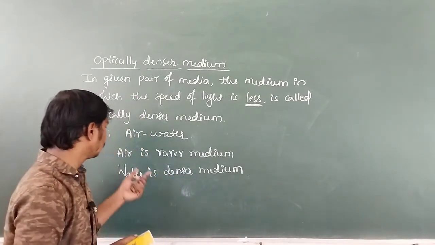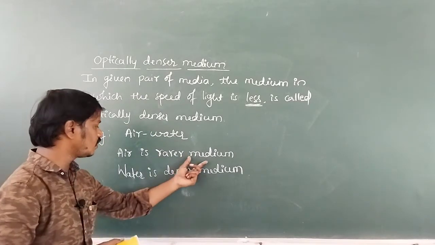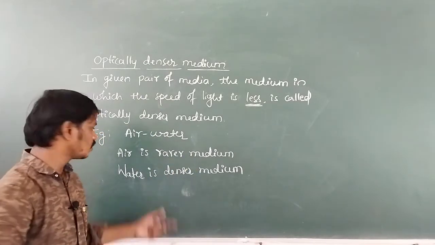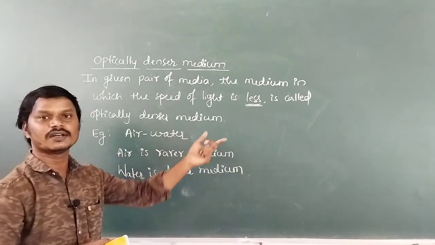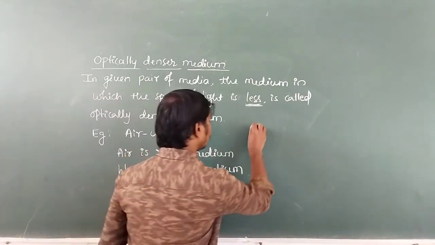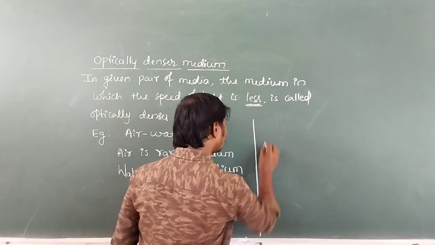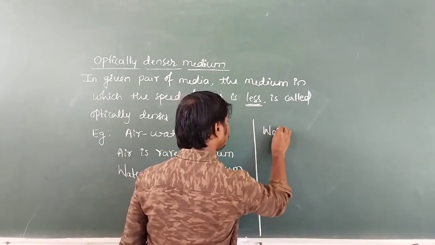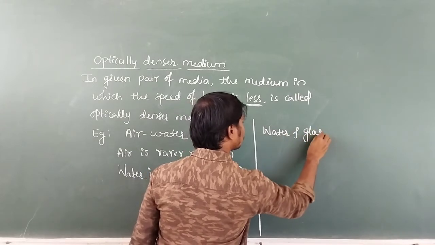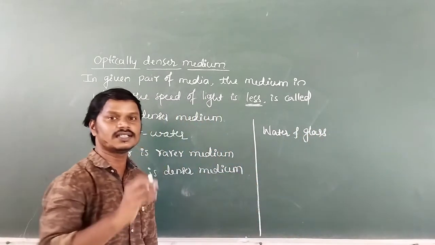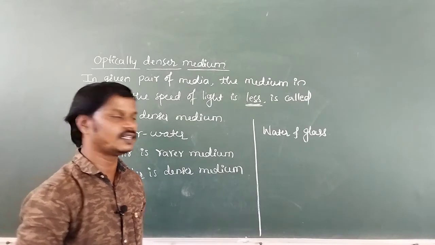Okay, now what is air? Air is rarer and water is denser. So how many media are given here? Two media are given. These two are the given pair of media. And one more example, water and glass. In case of water and glass, water is the rarer medium and glass is the denser medium.